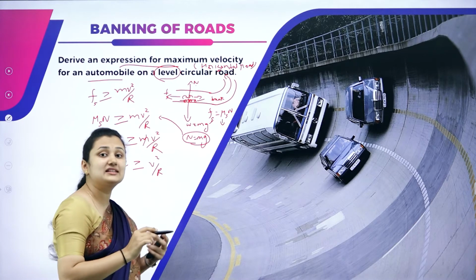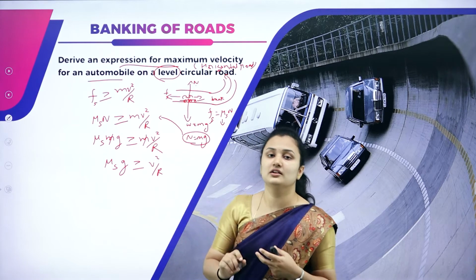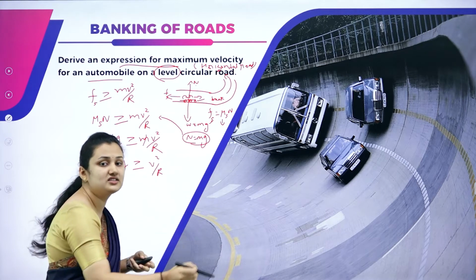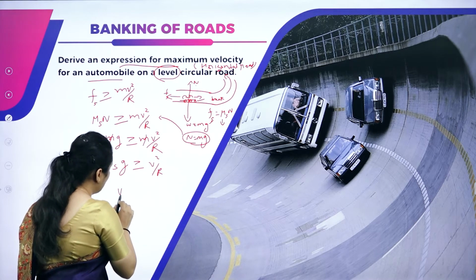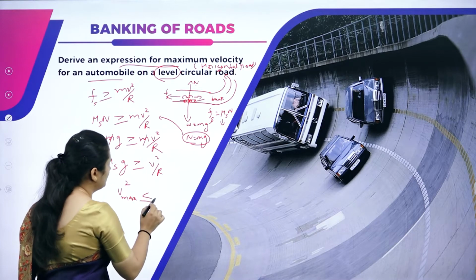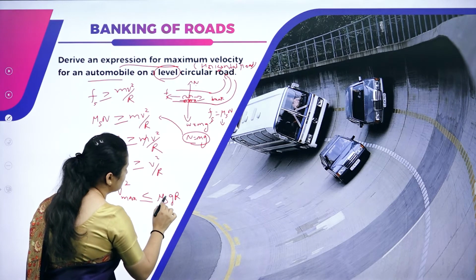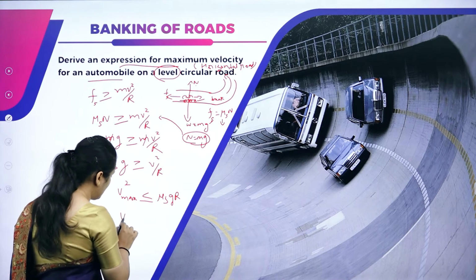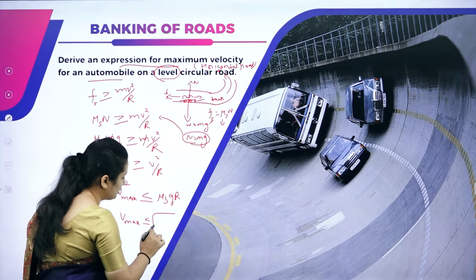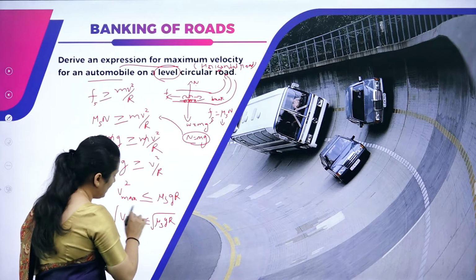I want the maximum safe speed required for a car to take a circular turn. That is nothing but the maximum velocity. So v max square is less than or equal to mu s g r. If you take the square root, v max is less than or equal to the square root of mu s g r.